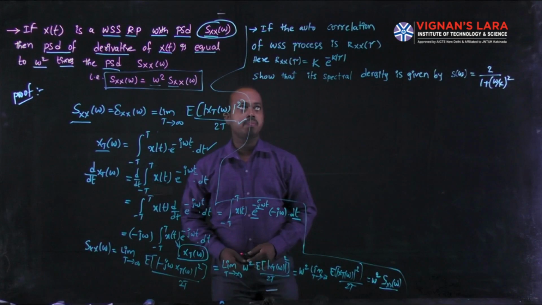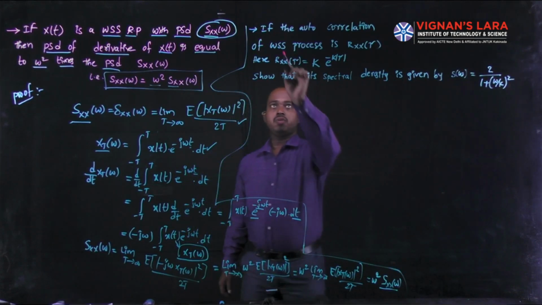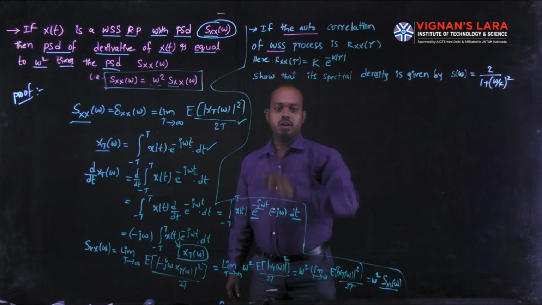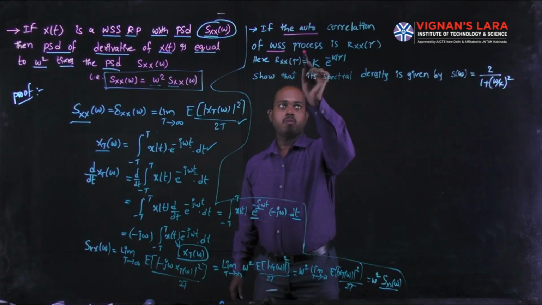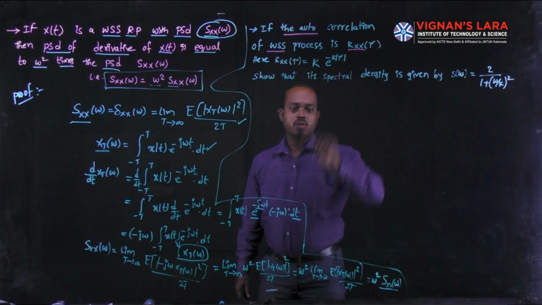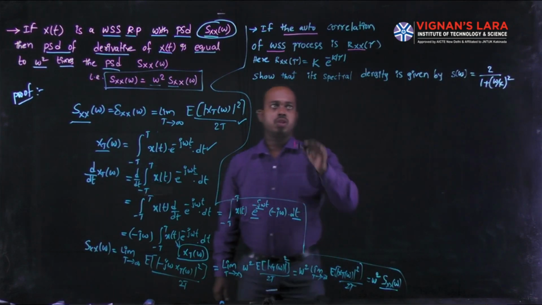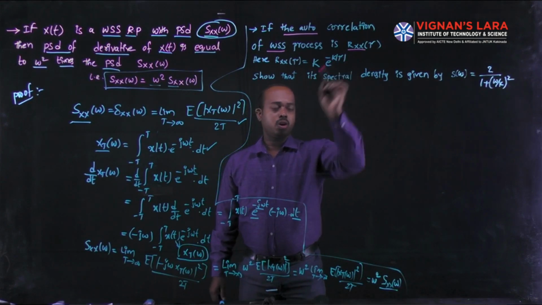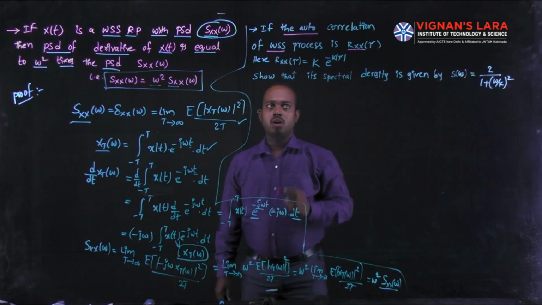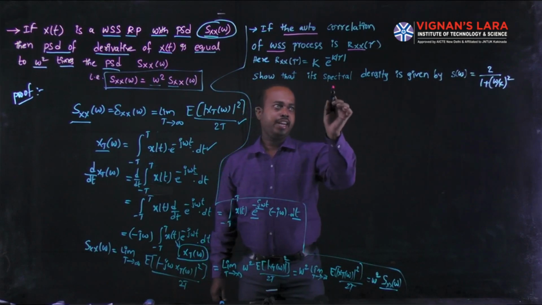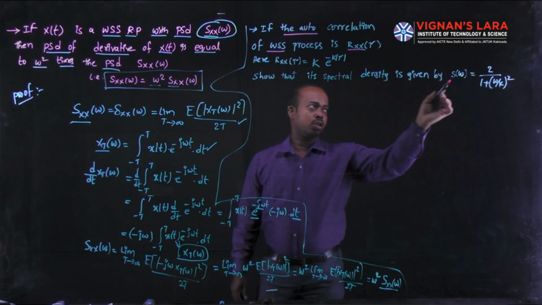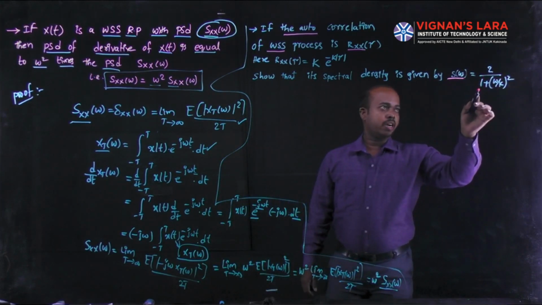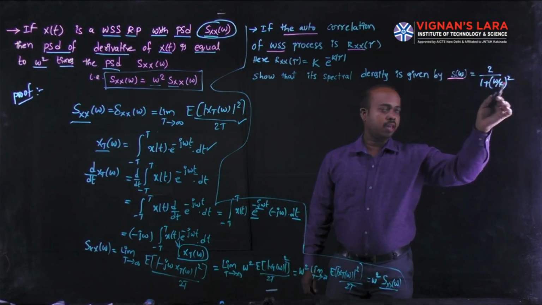See another example. In this example, if the autocorrelation of a WSS, wide-sense stationary random process, is R_XX of tau, where R_XX of tau is equal to K into e power minus K modulus of tau, show that its spectral density is given by S of omega is equal to 2 divided by 1 plus omega by K whole square.